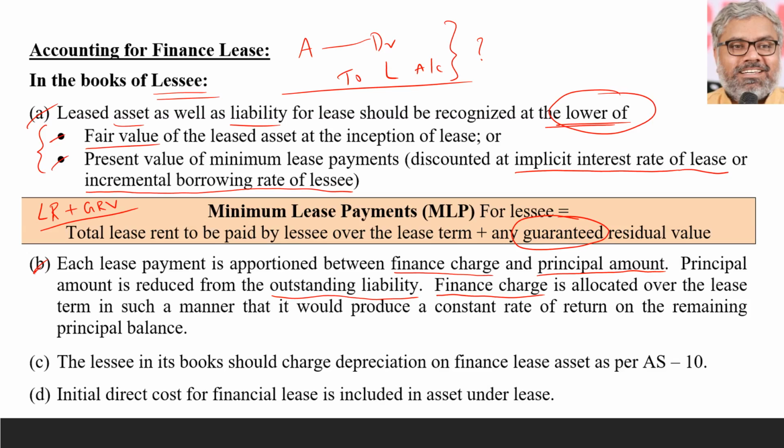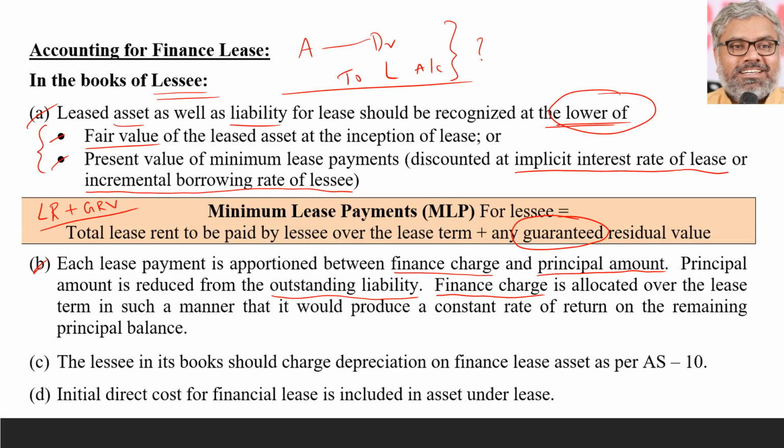After initially the accounting of asset and liability is done, each year what has to be done? Each year liability will get reduced by the principal amount repayment because of lease rental that is being paid, which means the lease rent is credited to bank naturally when it is paid. So to bank is common, that is the lease rental, but that lease rental which is paid has to be split into two things. One part is finance charge, one part is principal amount. Principal amount will be debited to the liability. So liability account at R, P&L account at R, or interest account at R to bank will be the entry that will be passed each year when the lease rentals are actually paid.